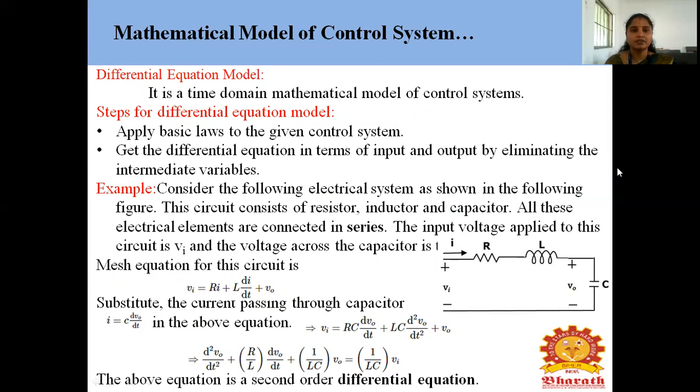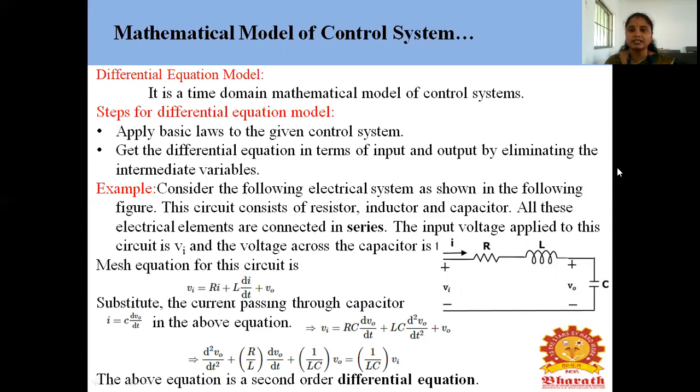Okay, differential equation means what are the steps involved? First, apply the basic law of the given control system. Next one is to get the differential equation in terms of input and output by eliminating the intermediate variables. Let us discuss one example of differential equation.